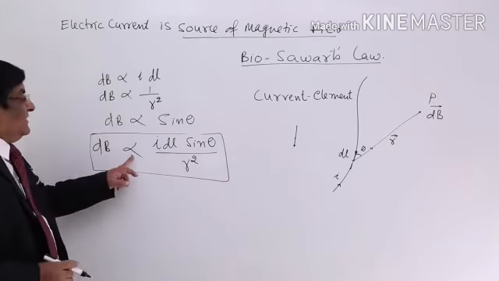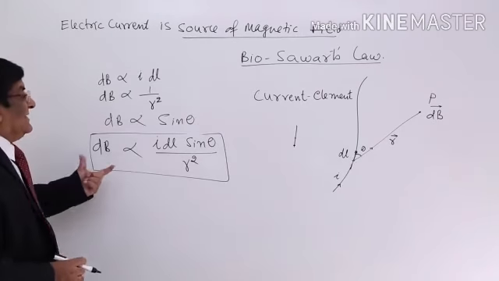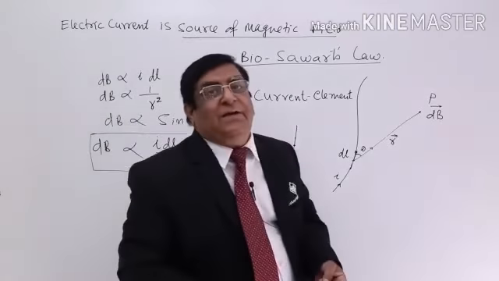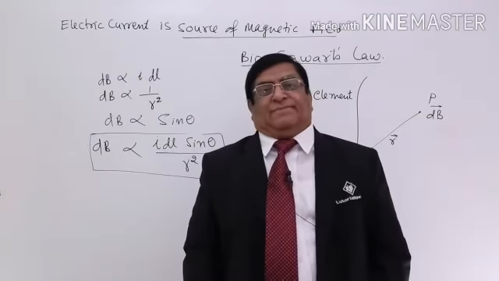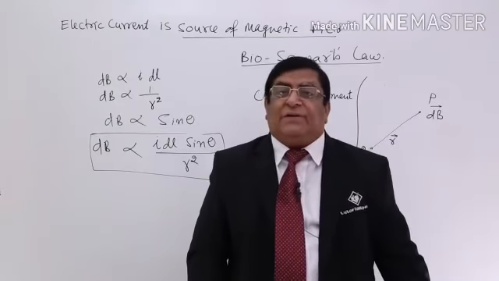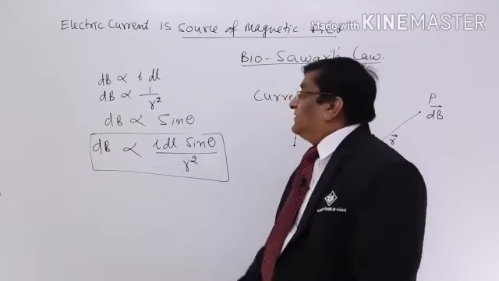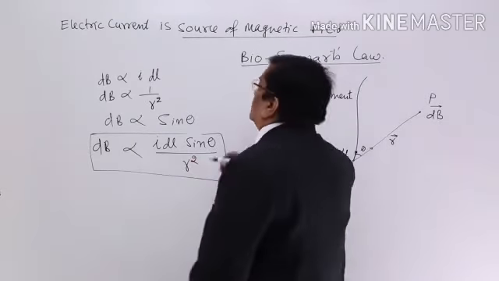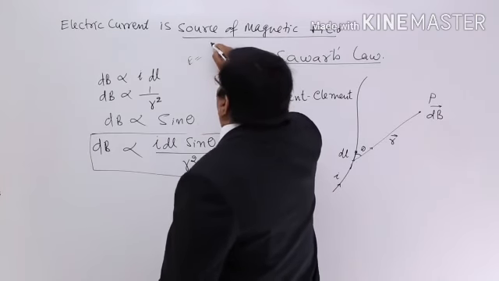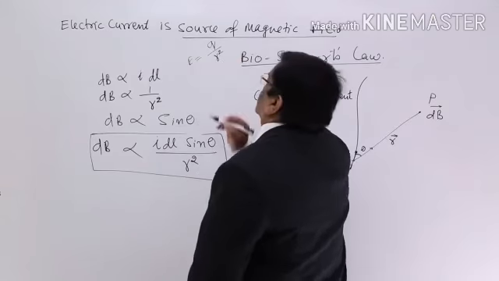Now, to convert it into equal, we need a constant, the multiplication factor, and he said that this dB depends upon another thing, and that is a property of the space. When we were calculating electric field due to a charge, he was greatly impressed by Coulomb's law, that electric field is proportionate to source Q upon square of the distance r square.